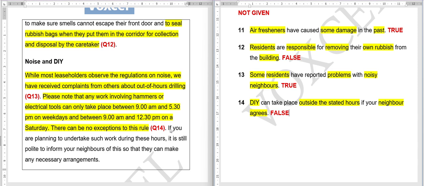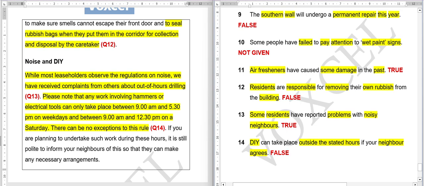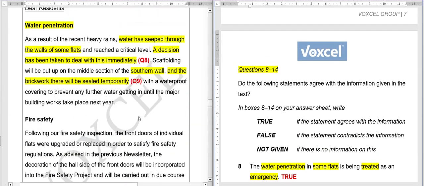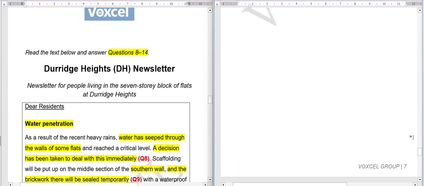You cannot do the work outside these stated hours. So it doesn't matter if your neighbor agrees or not, you cannot do this. That's why the answer will be false. Okay, I hope it is clear. So this is our second passage.